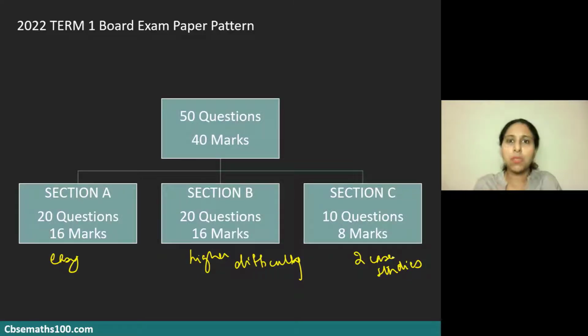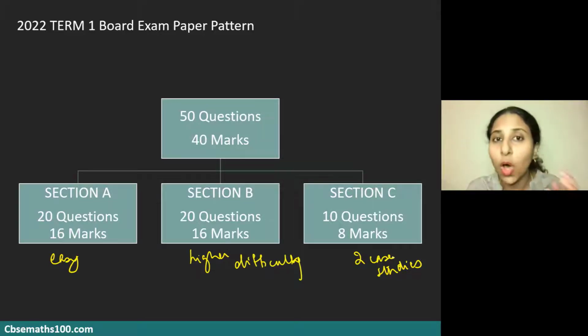And I actually, before making this video, attempted the standard paper on my own. I attempted it fully, completely. I wanted to see how much time it would take me, as a maths teacher who has been teaching for almost 10 years now, to solve all 50 questions. For me to solve all 50 questions, writing the steps, it took me 1 hour 15 minutes. The time limit of the paper is 90 minutes for 40 questions. I attempted all 50 and I did it in 1 hour 15 minutes.